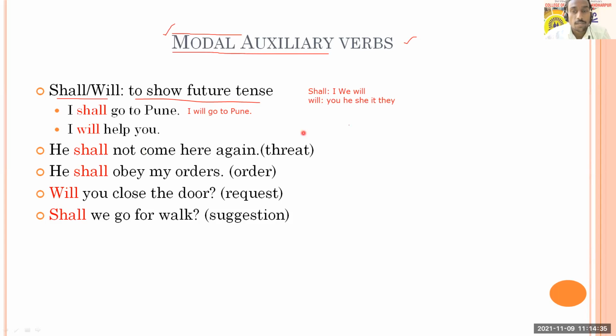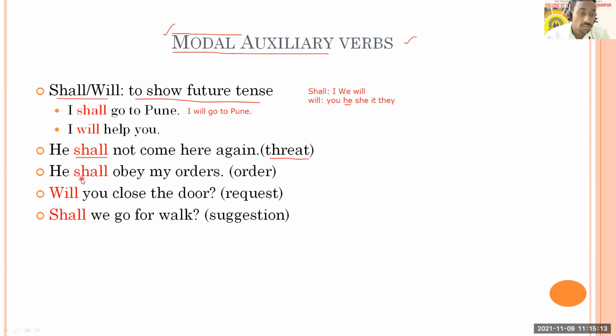Then next, I have already told you that we use will after he. But you can use he shall also. Now the meaning is not the same. If you're using he will, it is future tense. But with he shall, it is not only future tense; the meaning changes and it becomes a threat. If you say he shall not come here again, that is not just future tense, but a kind of threat, where you're telling someone that he should not come here again.